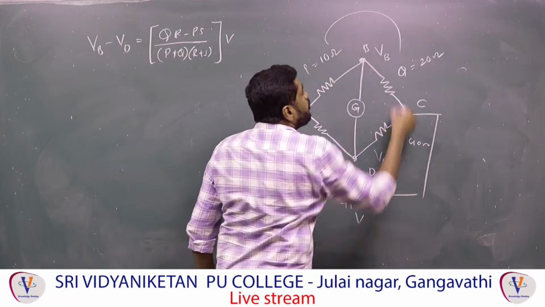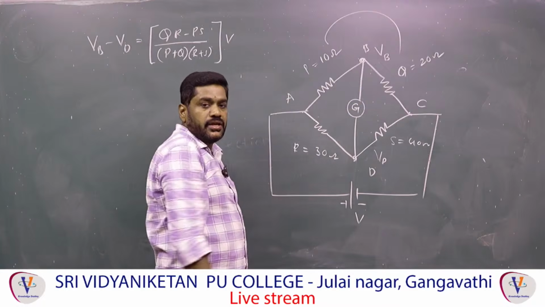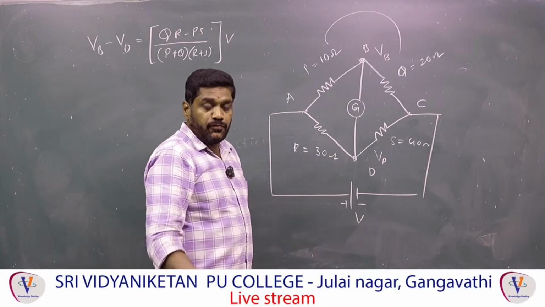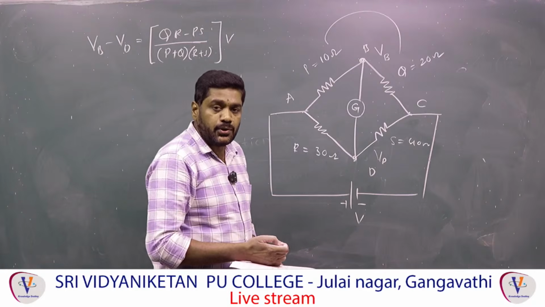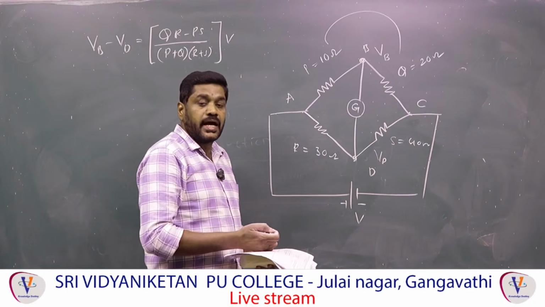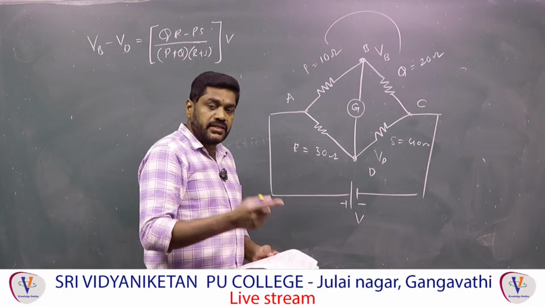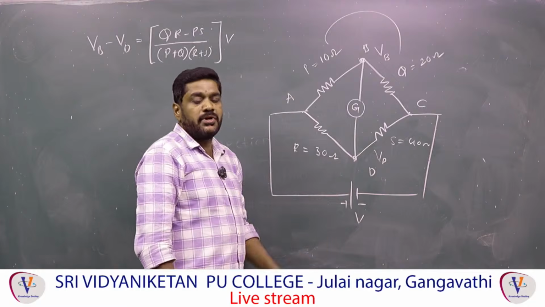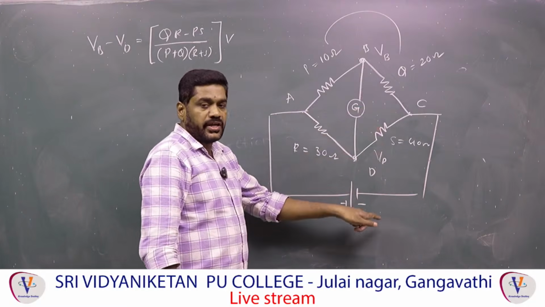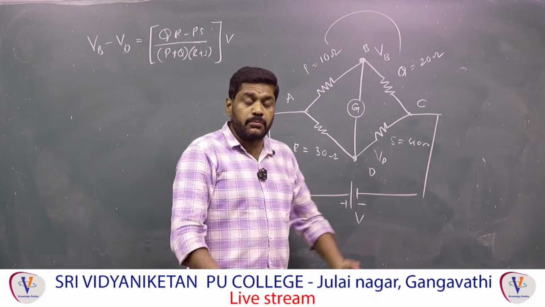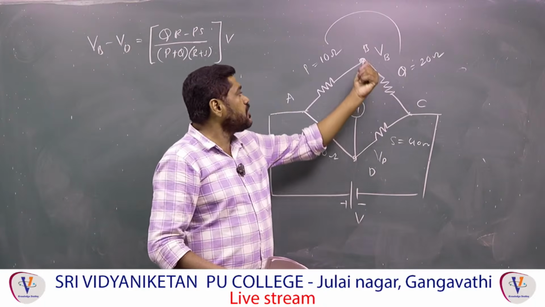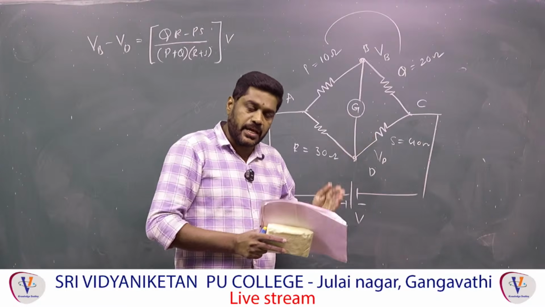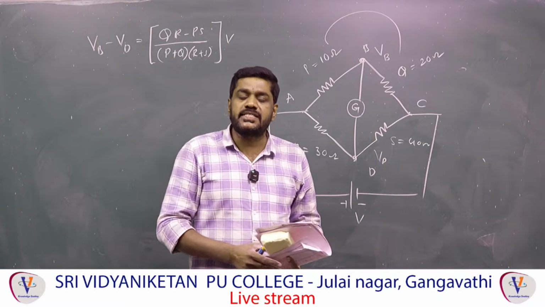So P by Q is 10 by 20, which is 1 by 2, and R by S is 3 by 4. Therefore P by Q is not equal to R by S, so the bridge is unbalanced. When the bridge is unbalanced, some current passes through the middle wire, the vertical wire. If the bridge is balanced, the potentials at B and D are the same, therefore VB minus VD is equal to 0.